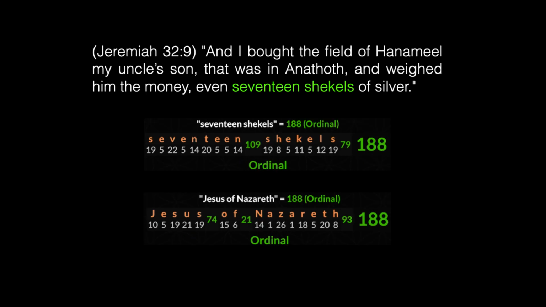Now if we look at verse 9, "And I bought the field of Hanamiel, my uncle's son, that was in Anathoth, and weighed him the money, even 17 shekels of silver." The phrase 17 shekels has a value of 188, the same as the phrase Jesus of Nazareth.